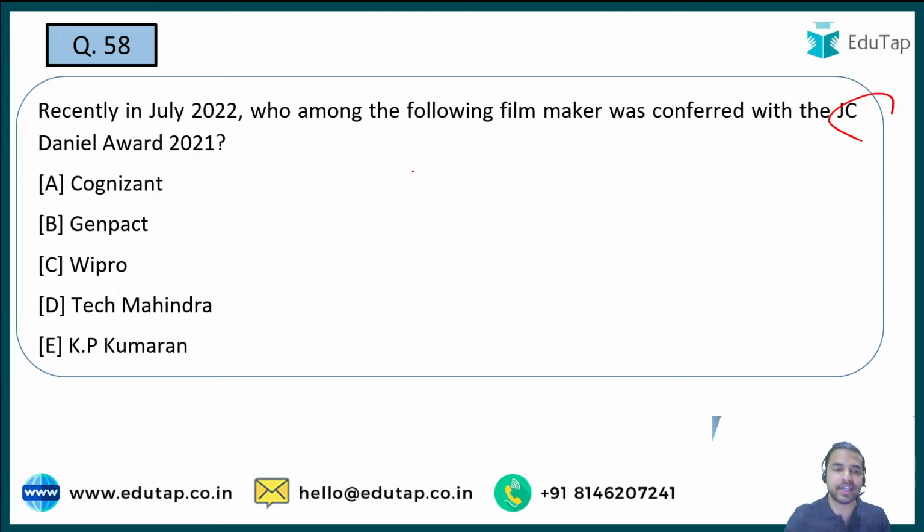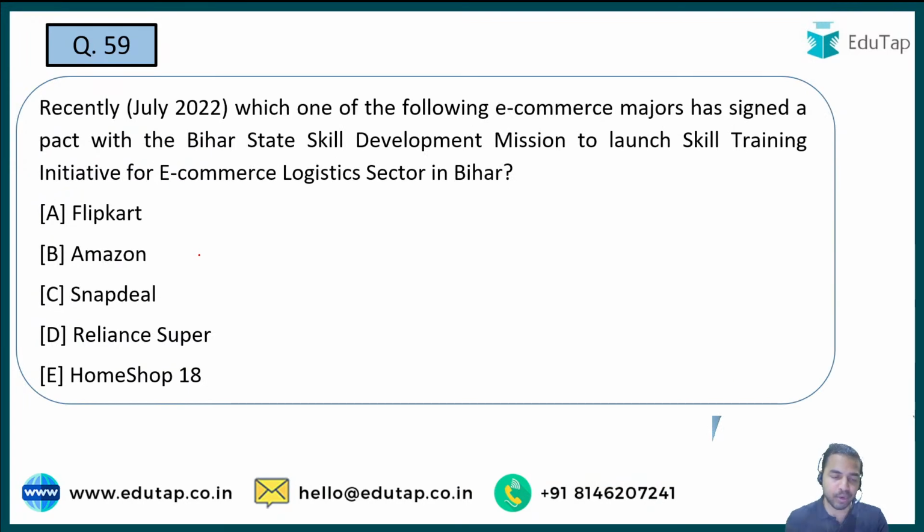The next question is on the JC Daniel Award 2021. Kindly quickly tell me what exactly is the name of the person who has been conferred with the JC Daniel Award 2021. And guys, here the right answer to the question is option E, that is KP Kumaran. ठीक है जी, moving on to the next question.